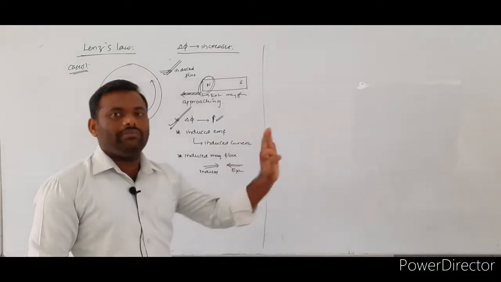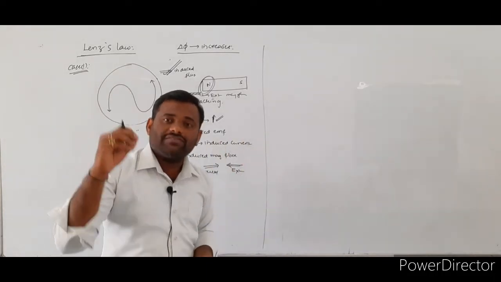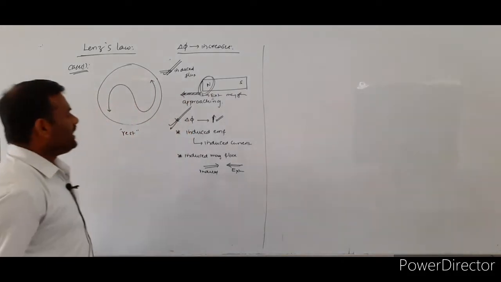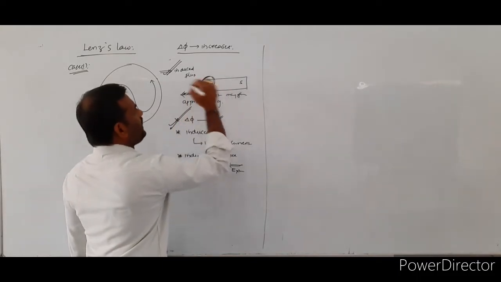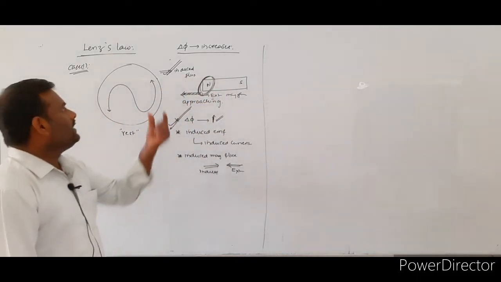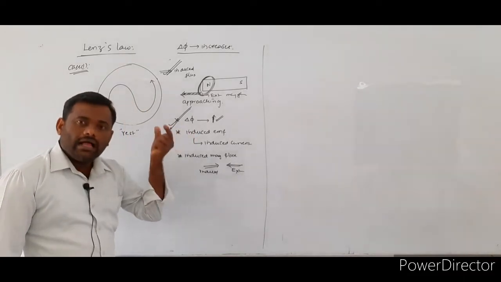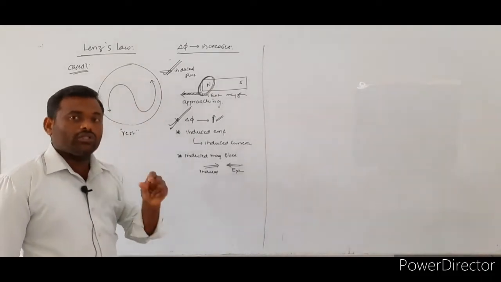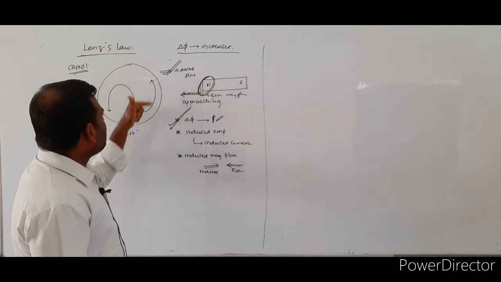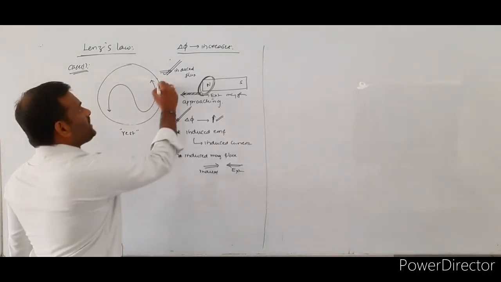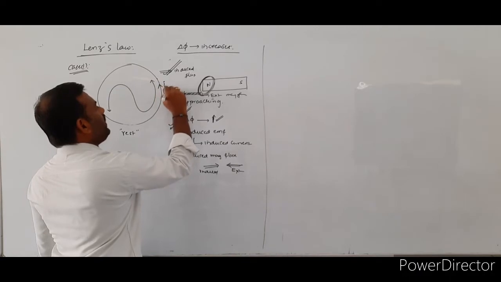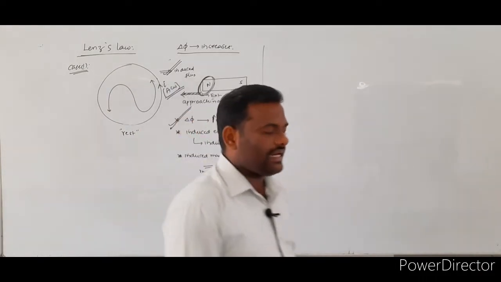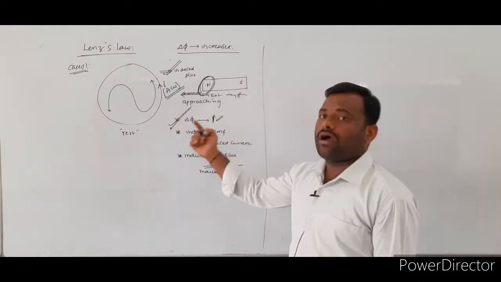So whenever the flux is leaving from the given surface, that surface will be acting as a north pole. So whenever the north pole of the bar magnet is approaching the face of the coil, the face will be acting as a north pole. Whenever the particular face acts as a north pole, the direction of the induced electrical current will exist in the anti-clockwise direction.